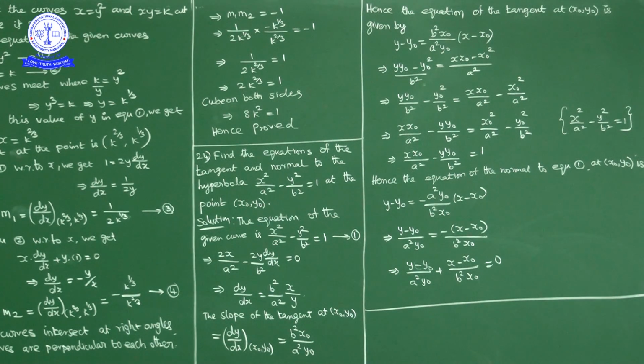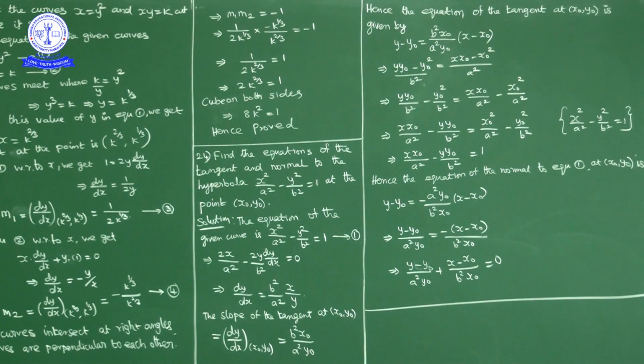So the equation of tangent at (x naught, y naught) is y minus y1 is equal to m into x minus x1. So y minus y naught is equal to, slope of the tangent b square x naught by a square y naught into x minus x naught.